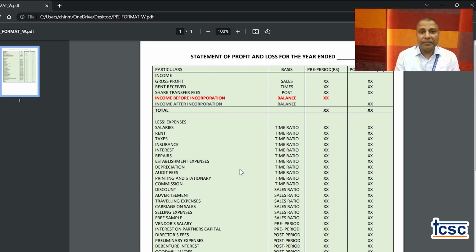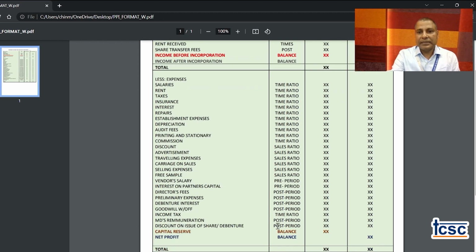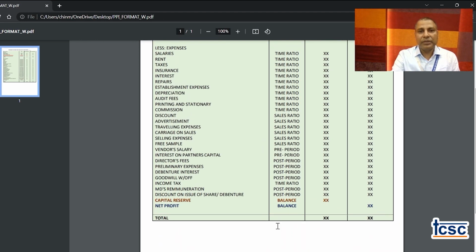When I say income, it's gross profit, rent received, share transfer fee, and other types of information. So depending on information, that expense or income will be divided into pre and post. A list of expenses in fact has been given here, and those expenses are absorbed in pre and post column.